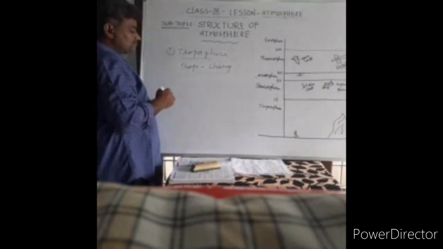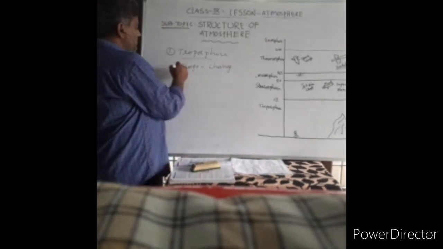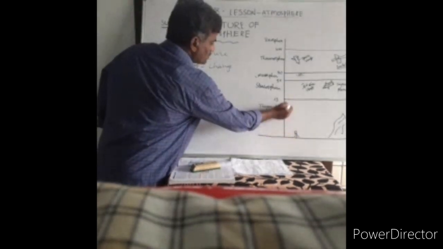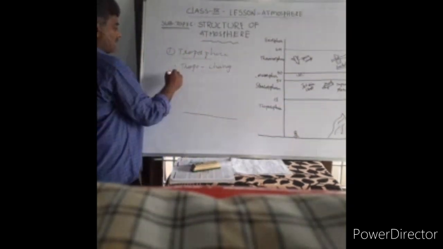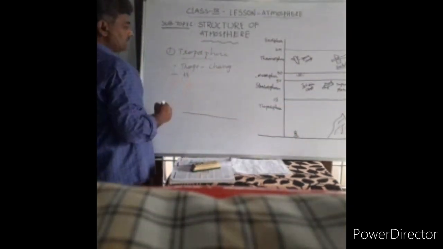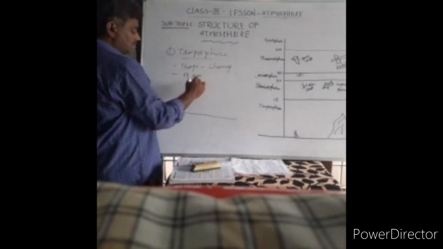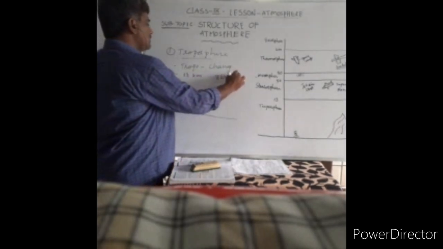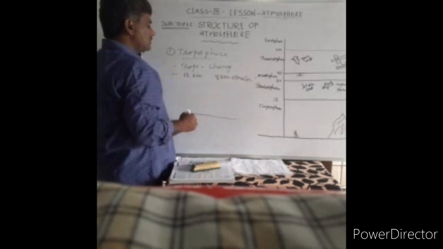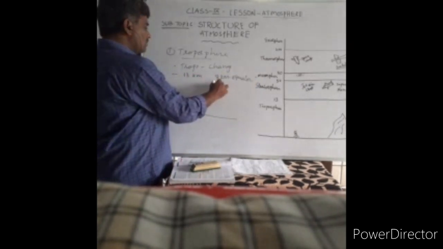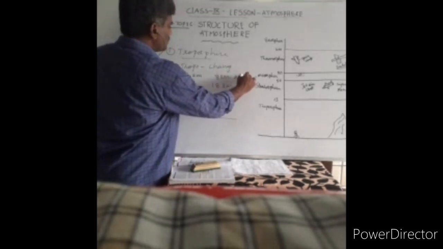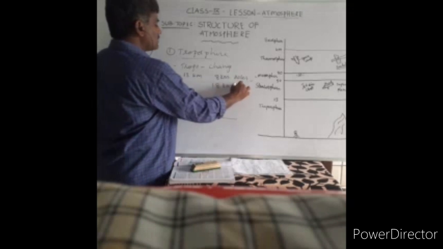This sphere extends from the surface up to 13 kilometers on average. It is roughly 8 kilometers at the poles and 18 kilometers at the equator.